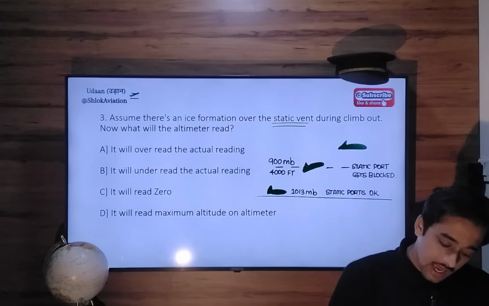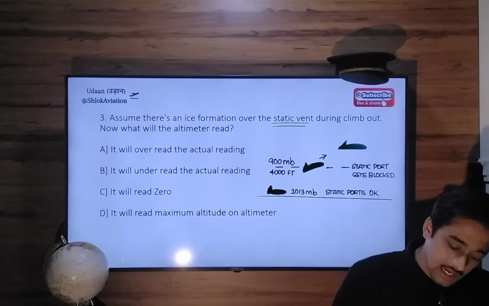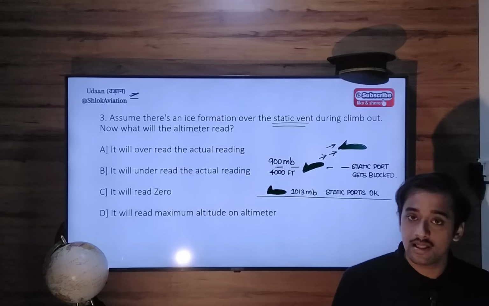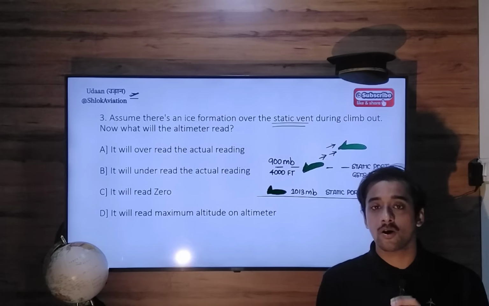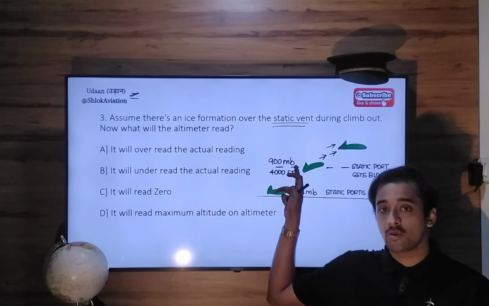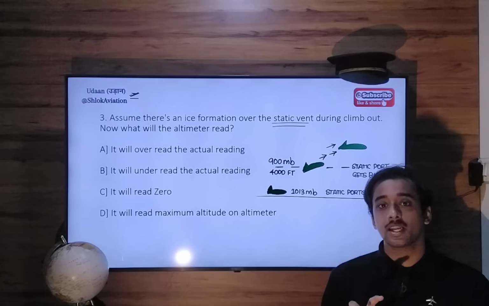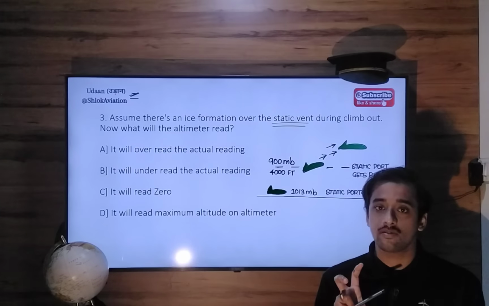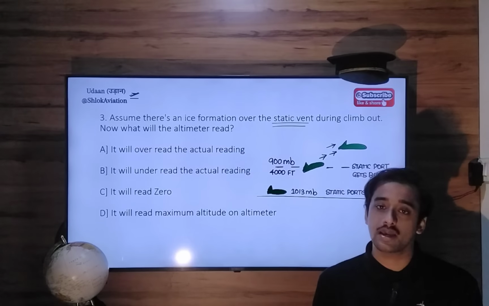So what will happen as the aircraft continues its climb to yet another higher level? This 900 millibar of static pressure, where the static port got blocked at this level, will remain trapped in the altimeter.